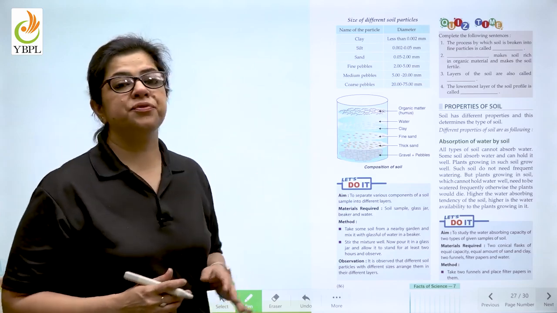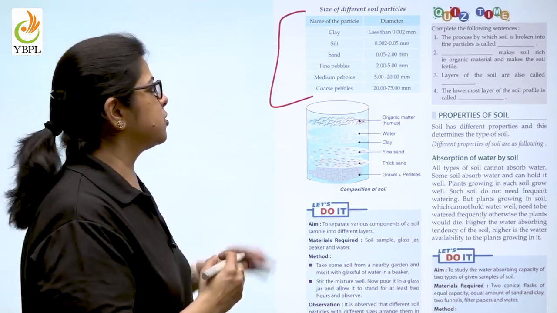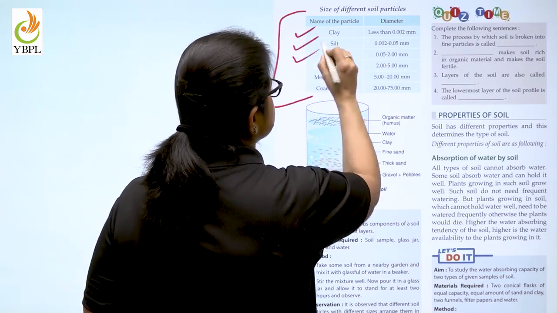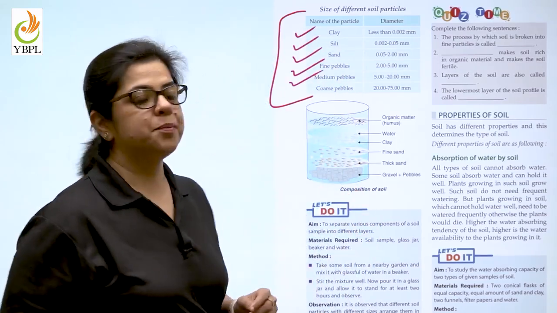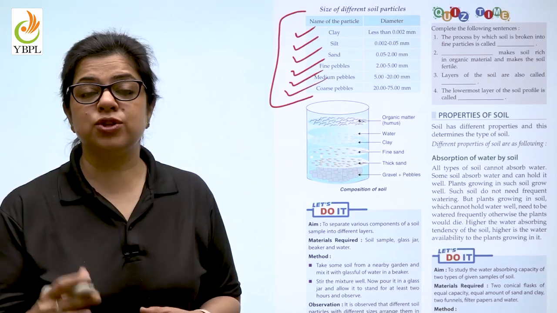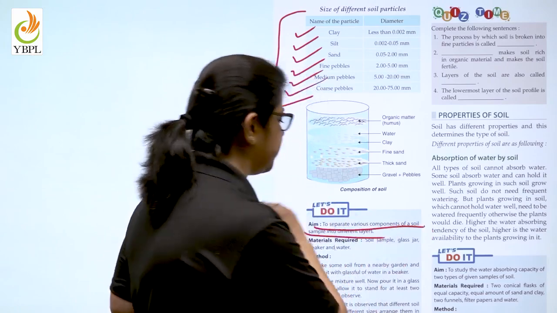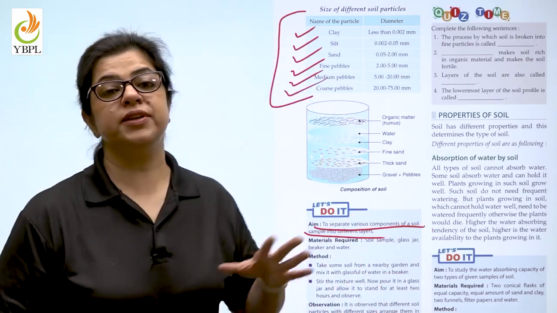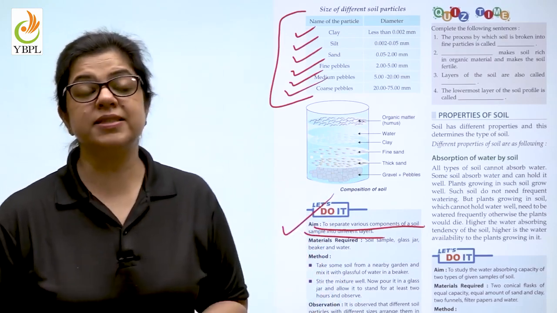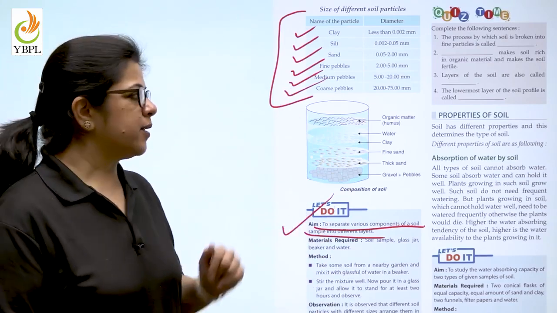Now, the size of different soil particles varies, which has been given in a table in your book. So, what are the particles that we have listed here? There is clay, silt, sand, fine pebbles, medium pebbles and coarse pebbles. You know that there is actually an experiment, a way in which we can separate the various components of soil into different layers. So this interesting activity can be taken up in the class and you can actually find out for yourself what are the different layers of soil.